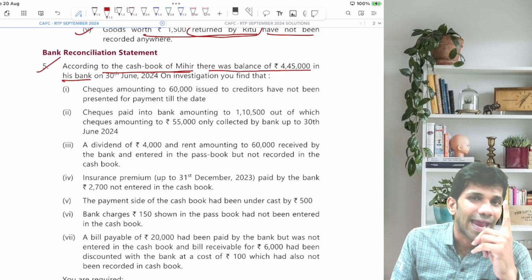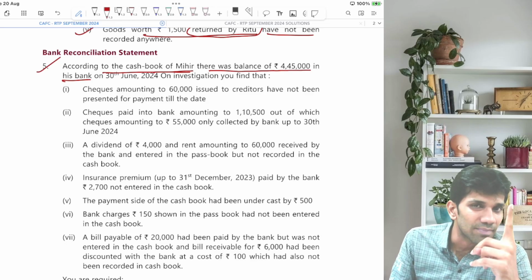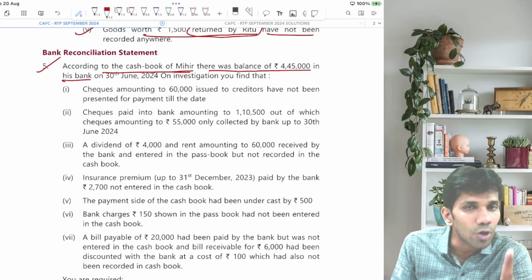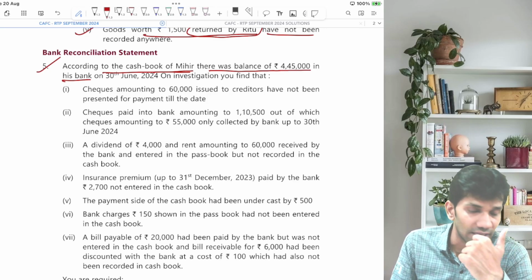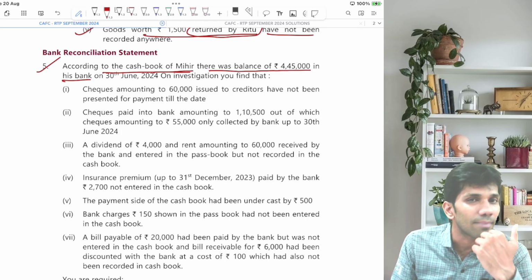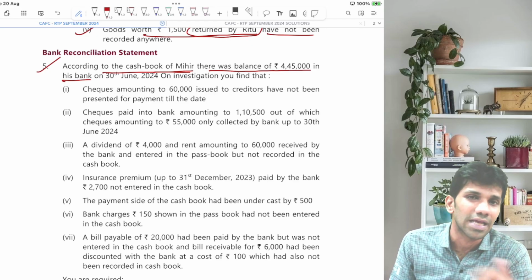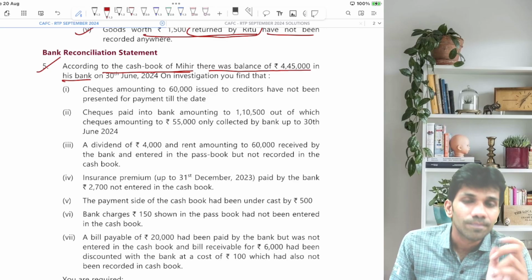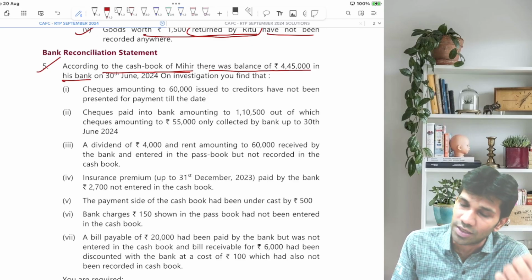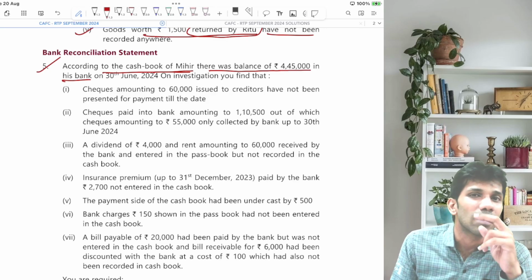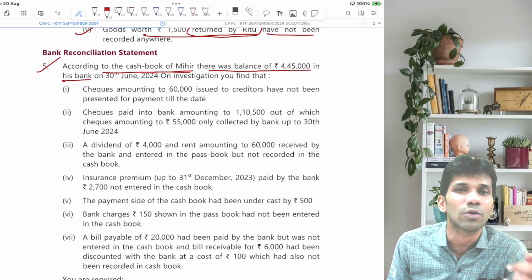Remember two things: any errors committed by the owner, and any omissions done by the owner. So if it is my mistake, I mean I am the owner, and I have made an error, we will record it in the cash book. If I have forgotten to write something, we will record it in the cash book. And if it is neither of these, we will record it in the BRS. Basically, if there is an error committed by the businessman, it will be recorded in the cash book. If the businessman has forgotten to record something, it will be recorded in the cash book. But if none of them are there, then it will be recorded in the BRS.